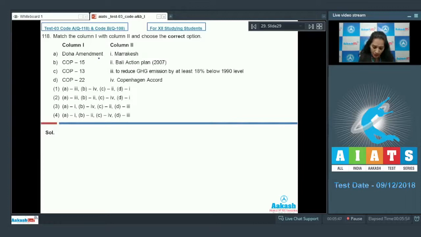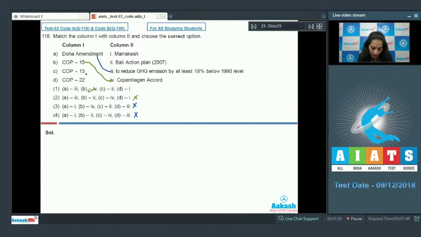See A here, Doha Amendment. It is an amendment to reduce the greenhouse gases emission by at least 18% below 1990 level. So A goes with third. So these two options are ruled out. Now B, at COP15, the Conference of Parties 15, the Copenhagen Accord was made. It is a document which was prepared at COP15. So B goes with 4. This option is also ruled out.